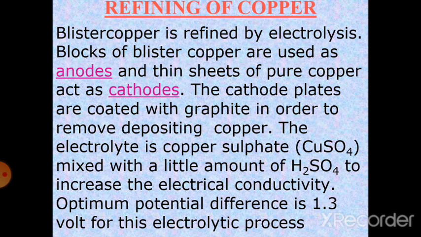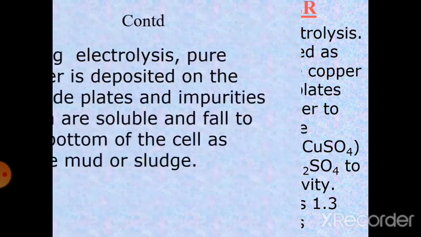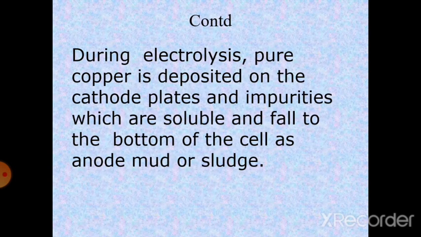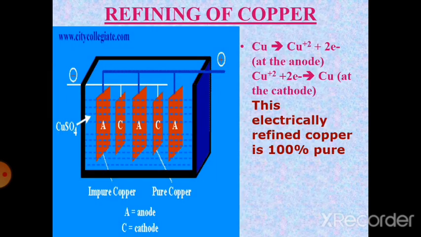Refining of copper. The blistered copper is refined by electrolysis. The blocks of blistered copper are used as the anode and thin sheets of pure copper act as the cathode. The cathode plates are coated with graphite in order to remove the deposited copper. The electrolyte is copper sulfate mixed with a little amount of sulfuric acid to increase the electrical conductivity. The optimum potential is 1.3 volt. During the electrolysis, pure copper is deposited on the cathode. The impurities, which are insoluble, fall to the bottom of the cell as anode mud or sludge.